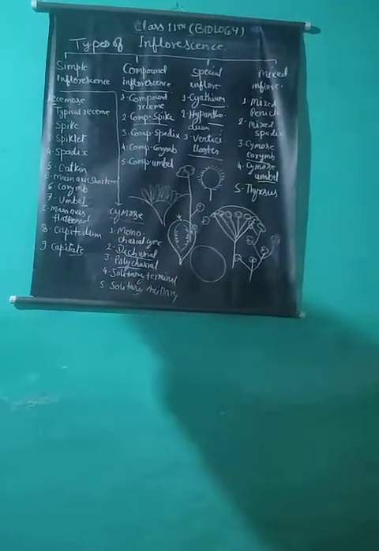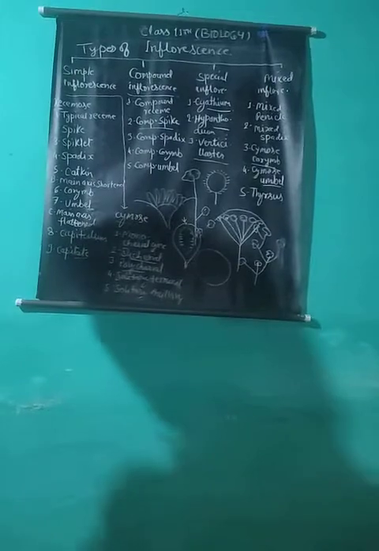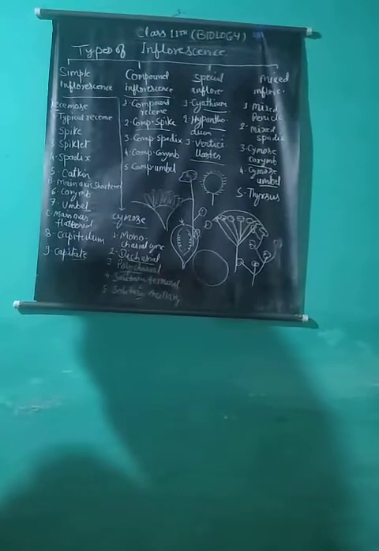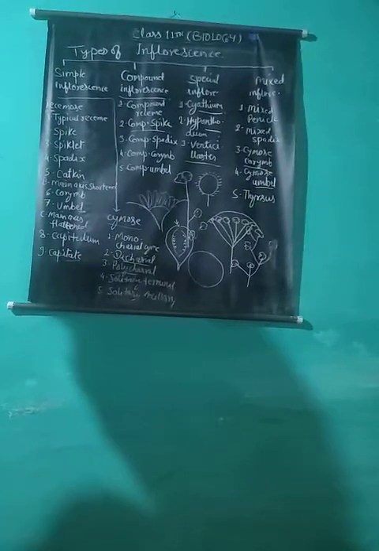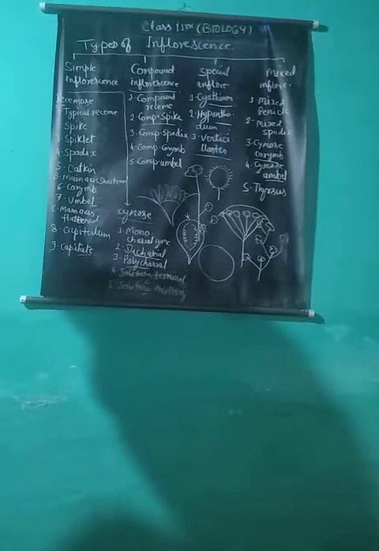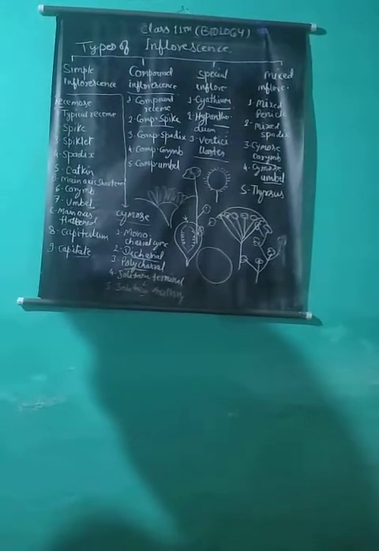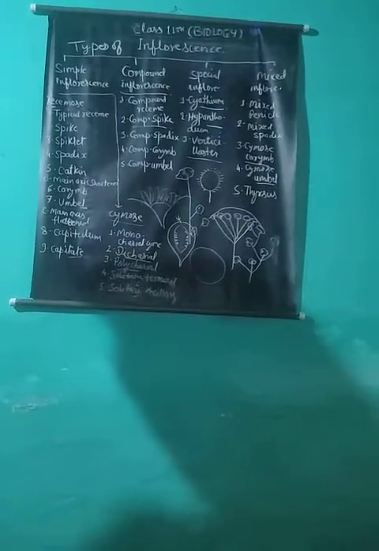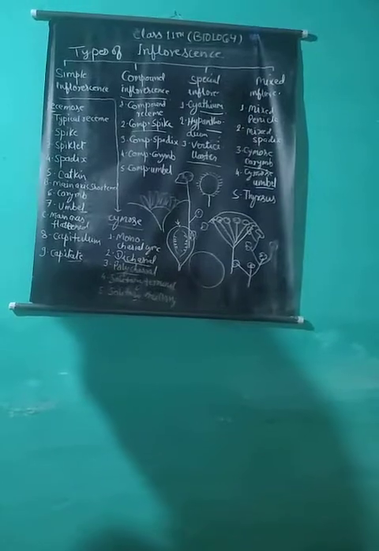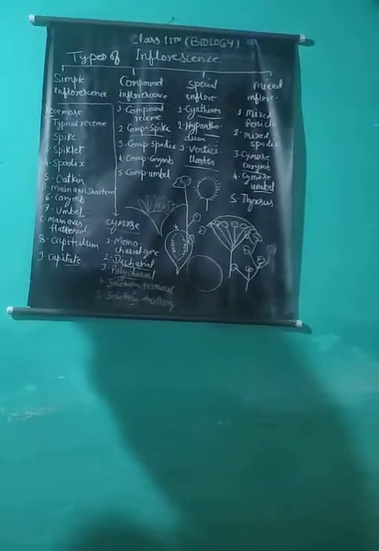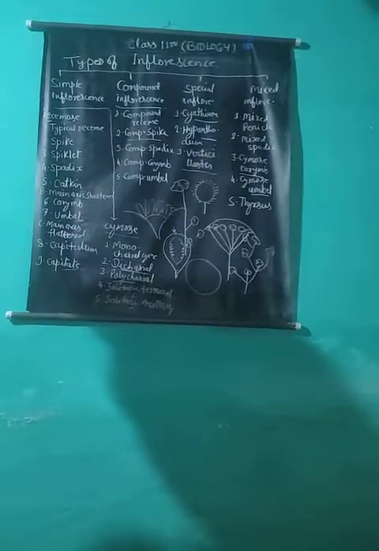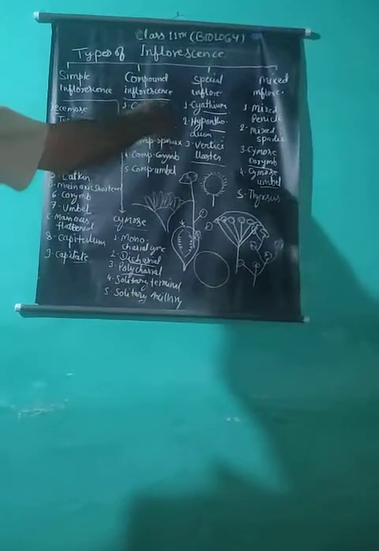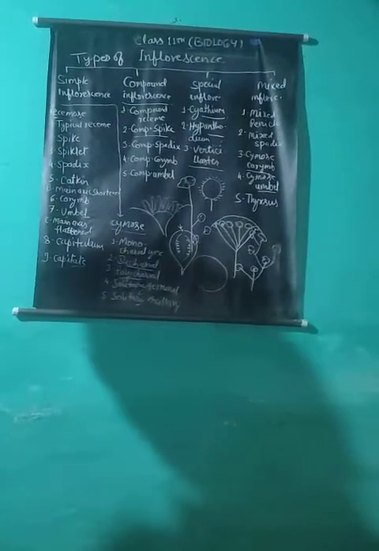Difference between racemose and cymose inflorescence. In racemose, the growth of the main axis is unlimited, but in cymose it is limited. Flowers are borne on the lateral side of the main axis in racemose inflorescence. In cymose, flowers are borne on the terminal portion of the main axis. In racemose, flowers develop in acropetal succession, but in cymose, they are arranged in basipetal succession, meaning older flowers are toward the apex and younger flowers toward the base.